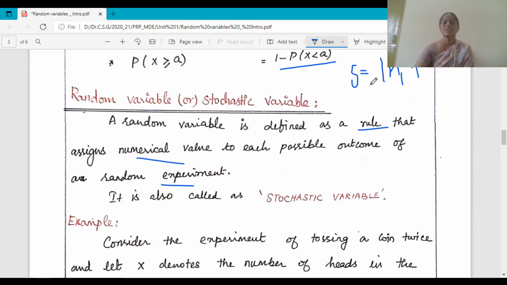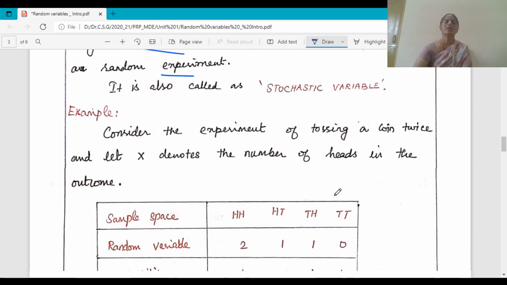So in this sample space, I am going to assign the number 1 for H and the number 0 for tail. So this 1 and 0 define the random variable. This is also called a stochastic variable.